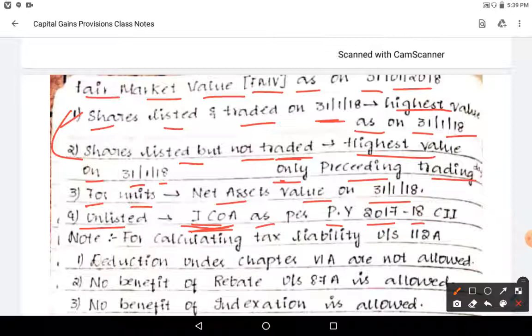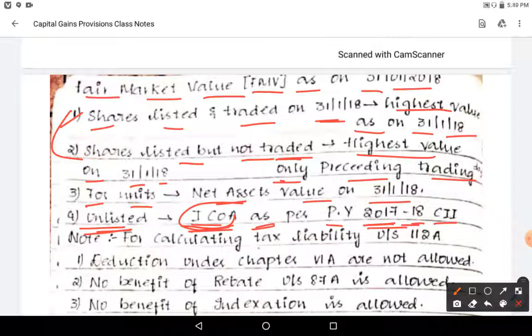I said not to do indexation for the calculation of long term capital gain, but to get the cost of acquisition in case of unlisted shares, we take the indexed cost of acquisition on the basis of the 2017-18 CII.